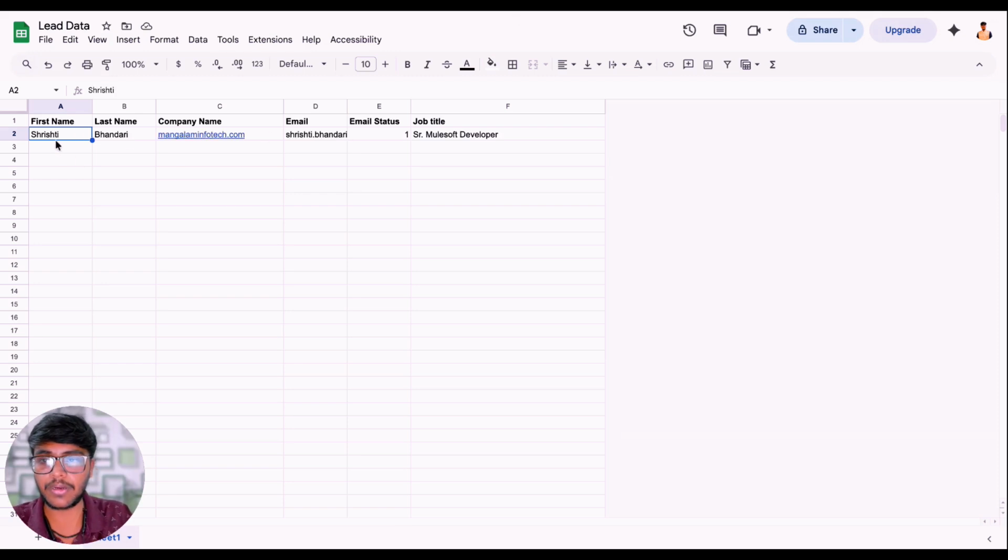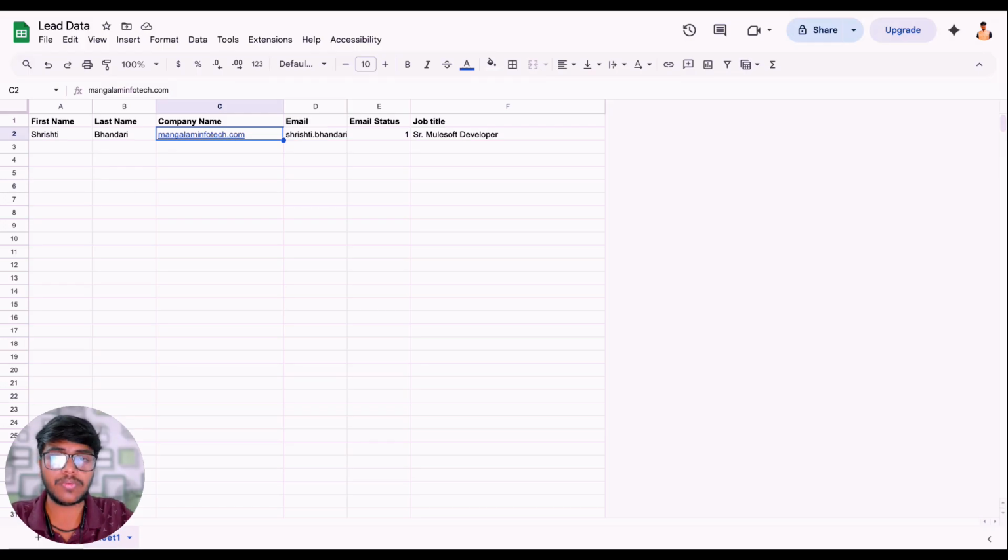As you can see, data has been added over here from the automation, and just like this, you will have a lot of leads with all the details into the sheet. So that's how this entire workflow will work. Once you have, let's say, 100 or 200 records with emails and everything, you can go to instantly.io or instantly.ai or Plusvibe or Smartlead, any of the outreach tools. You can import this data into that, and then start with the campaign.